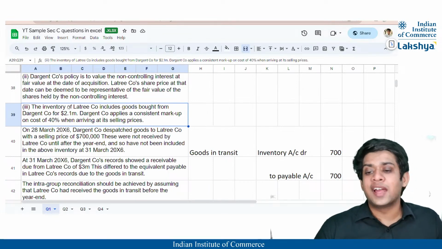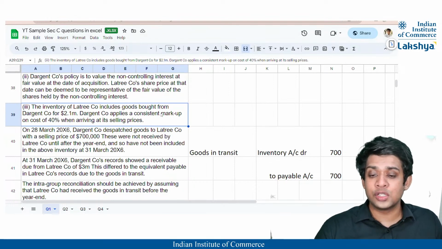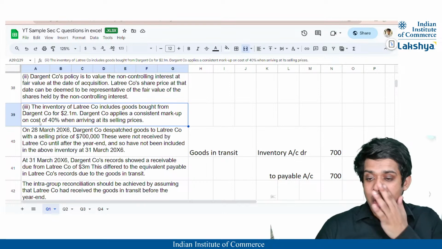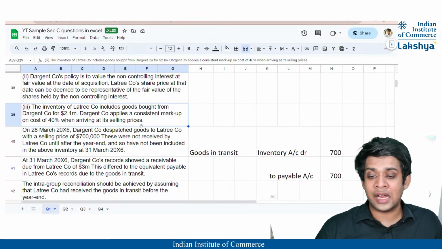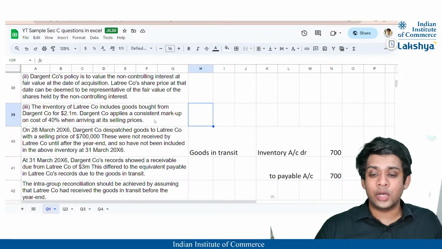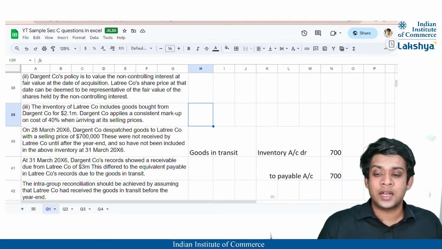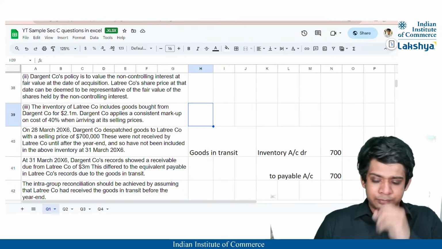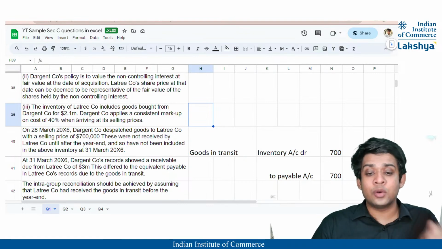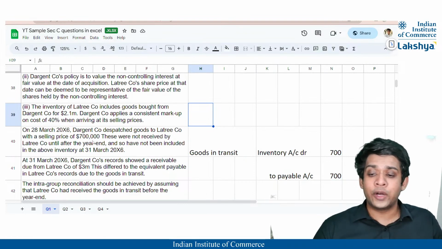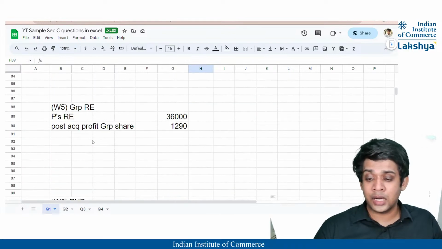Here is the PUP. The inventory of Latry Company includes goods bought from Dargent Company for 2.1 million. Dargent Company applies a consistent markup on cost of 40% when arriving at its selling price, right? So it actually includes a markup of 40% on cost when arriving at its selling price, and the goods are bought at 2.1 million. That means this 2.1 million is the selling price, right? Because they have added a profit inside that value already that has been sold, right? So 2.1 million is nothing but the sales value, correct?